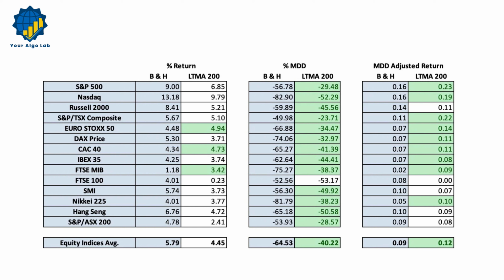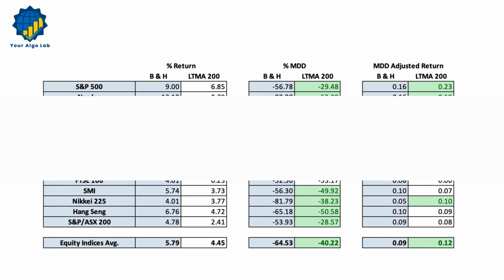Here we see that the 200-day moving average performed better in risk-adjusted return for most of the indices. This consistency is what we're looking for, as we want an indicator to be effective across similar assets. But we're not stopping here. In the next episode, we'll explore a simple grid search to see if we can improve our 200-day moving average strategy.